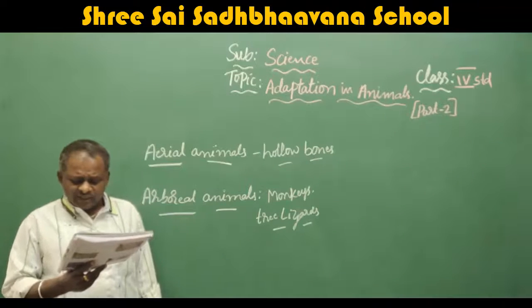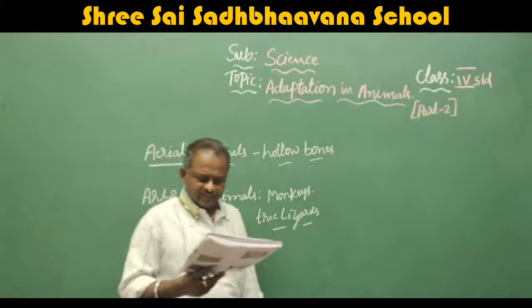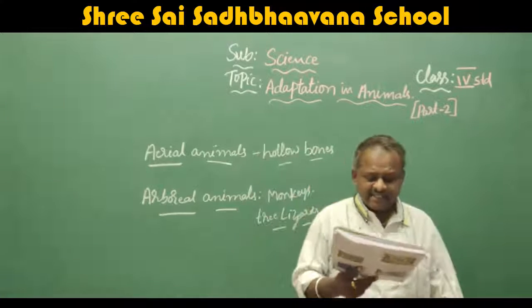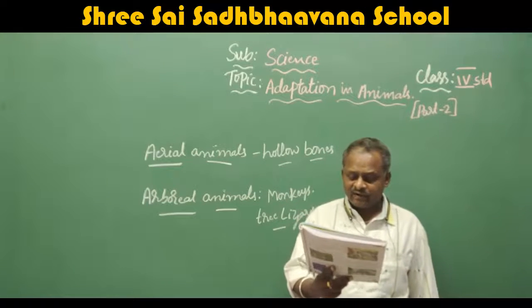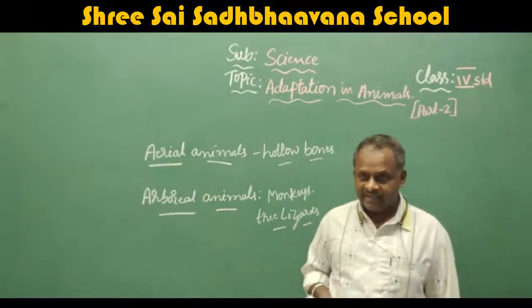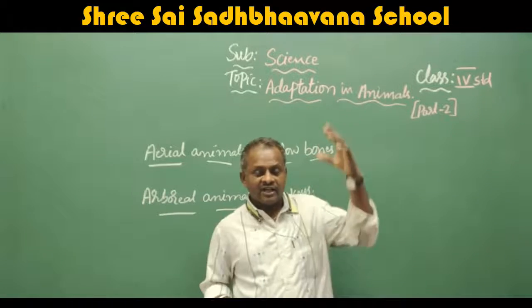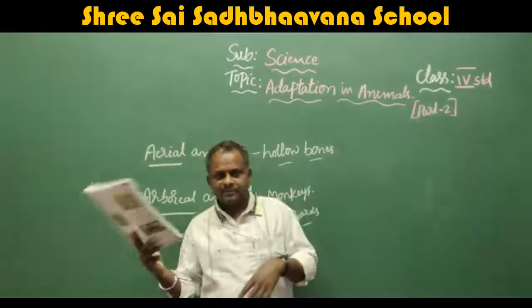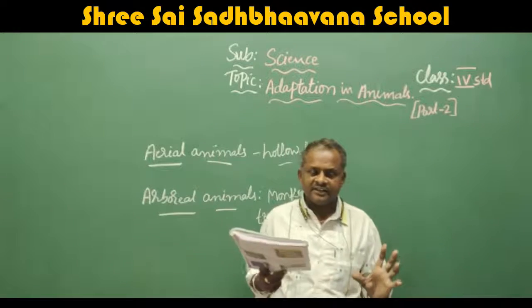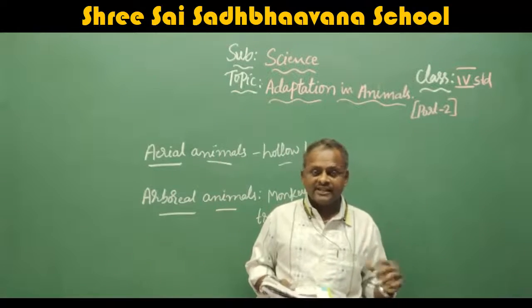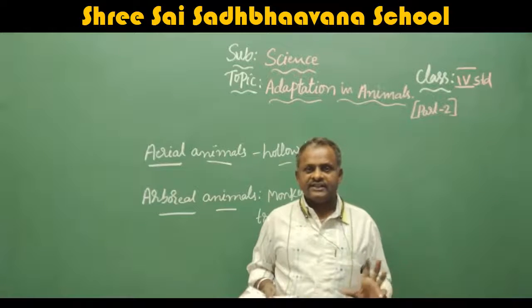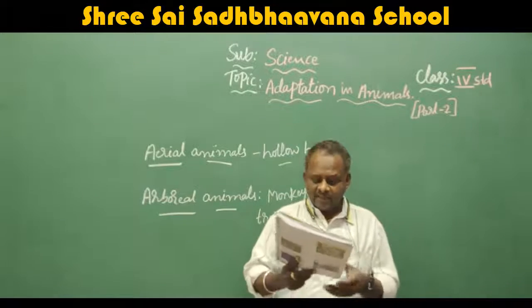They have good eyesight and hearing. Once again, I will read. These animals live on trees and tend to have long tails for maintaining their balance. That means they have a long tail to maintain the body balance on the trees. For jumping, for climbing, everything, the tail balances the total body.